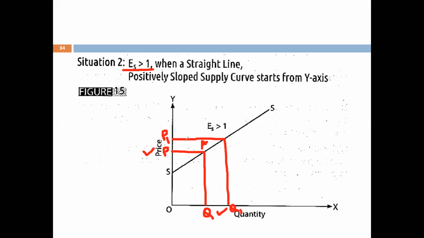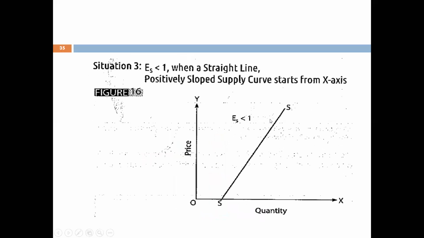Now, graphically also you can see the increase in price is less than the increase in quantity supplied. So that is the reason that elasticity of supply is greater than 1, and you can see that supply is more responsive towards the change in its own price, and that is why the supply curve is more slanting. Now the next degree of elasticity is elasticity of supply less than 1.